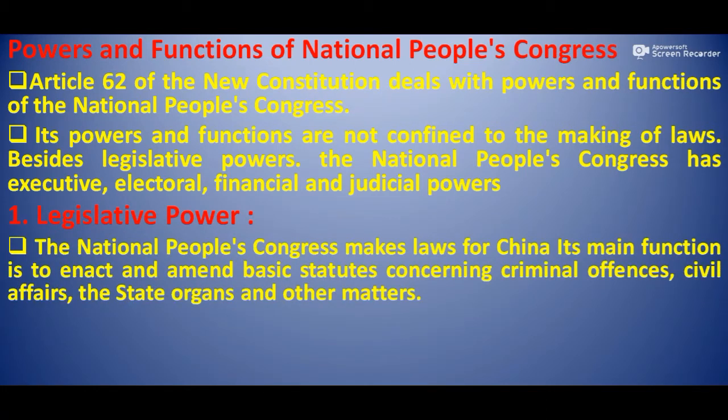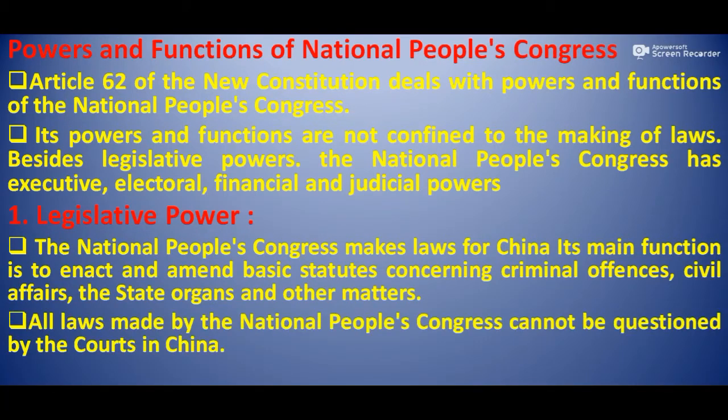The National People's Congress makes law for China. Its main function is to enact and amend basic statutes of law concerning criminal offences, civil affairs, the state organs and other matters. The laws made by the National People's Congress cannot be questioned by the court in China.